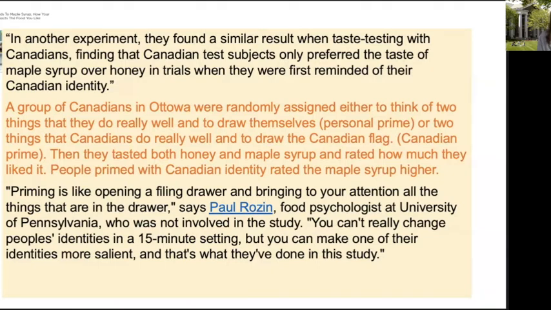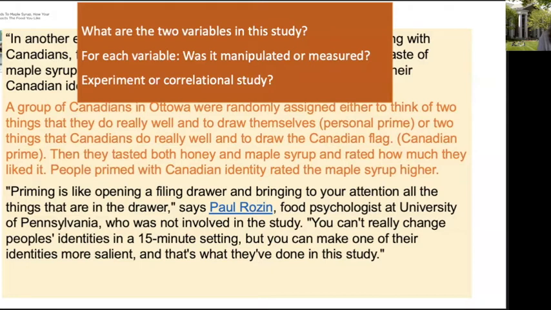Okay, so let's practice a couple of skills from chapter 3. I want you to read that paragraph and think about what are the two variables in the study, and think about for each variable, was it manipulated or measured? And was the study an experiment or a correlational study? I'll pause for a second while you ponder those questions, and please hit pause so you can think about it a little bit longer.